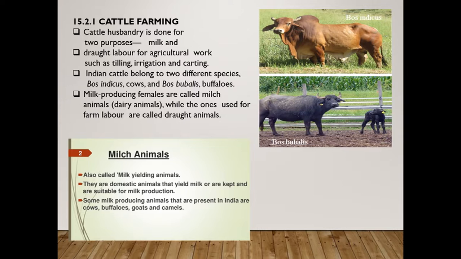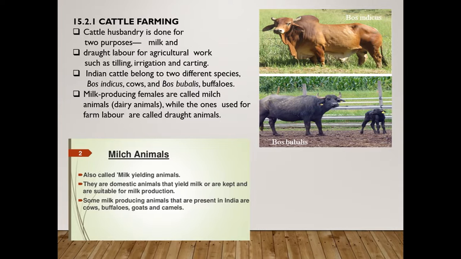Now milk yielding we know, but draught labor, what does it mean? It is for agricultural work. What is that? Tilling or ploughing, irrigation, supplying water, and cutting. Cutting means the bullock cart, isn't it? So that is for draught labor. Are you listening? Now Indian cattle belong to two different species: Bos indicus, that is cow. See the picture here, Bos indicus and Bos bubalis, the buffalo.